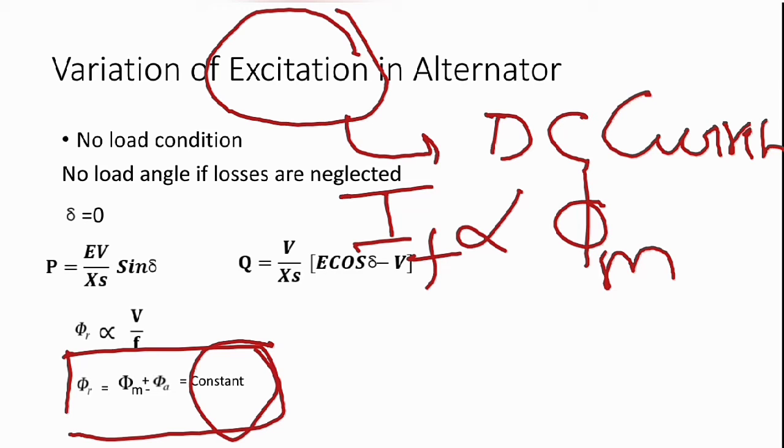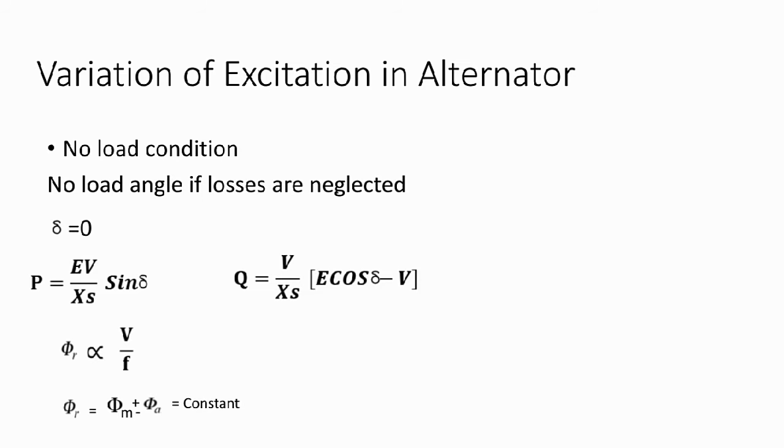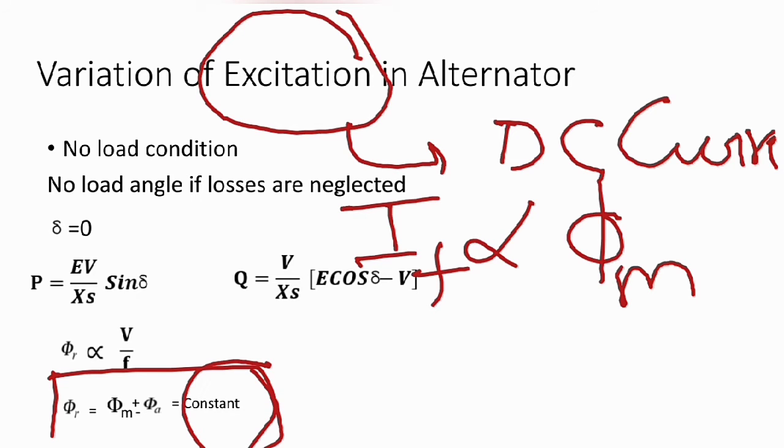Resultant flux is phi m plus minus phi a, and it is constant, but let us see how. The value of phi r is phi m plus minus phi a, where phi a is the armature flux. Here you see phi r is directly proportional to V by f.